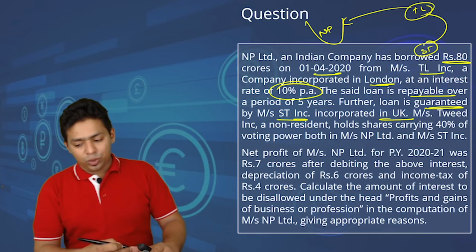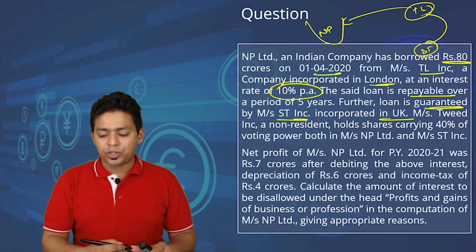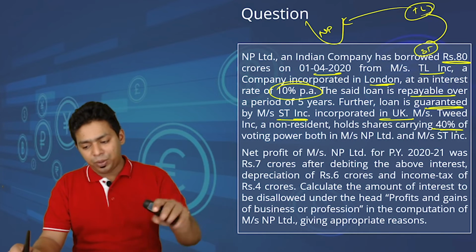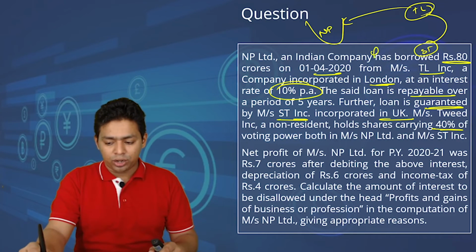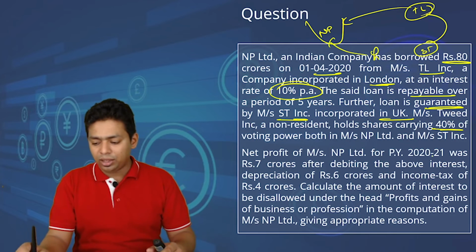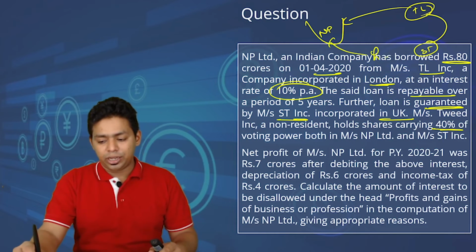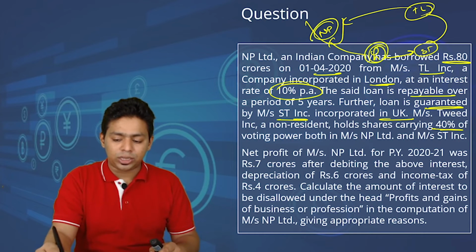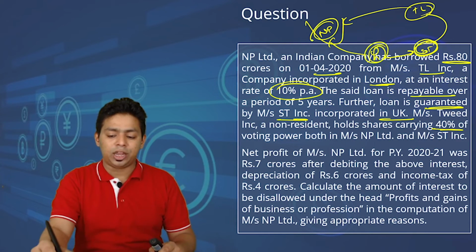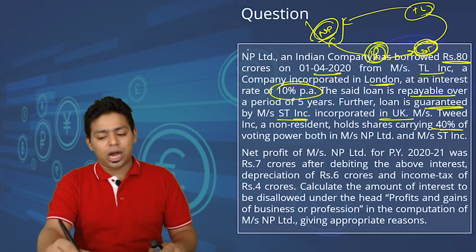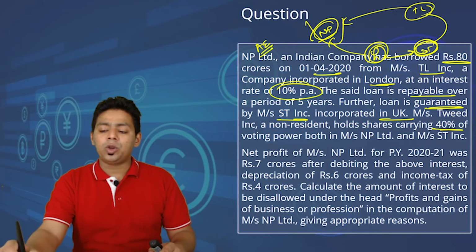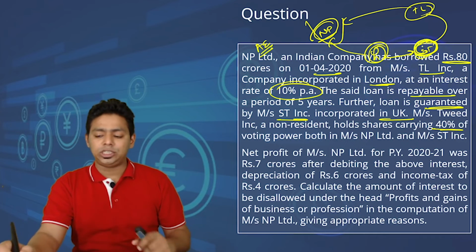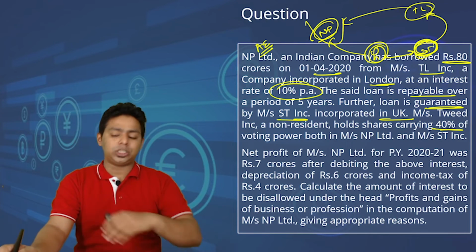ST Incorporated in UK. Messrs. Tweed Incorporation, a non-resident, holds 40% of voting power in NP. So there is one common owner. He holds 40% in India, and ST Limited, he holds 40% here, meaning thereby one particular person is controlling this entity as well as this entity, meaning thereby NP and ST are associate enterprises, but loan is taken from TL. But TL has given you loan on the guarantee of ST, so this is the indirect loan taken from associate